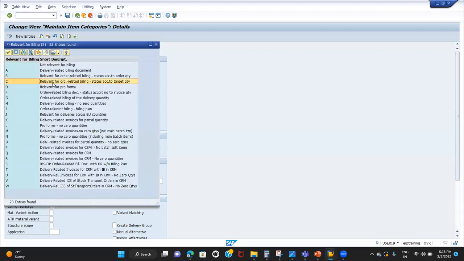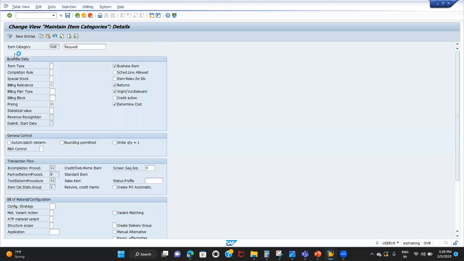Relevant for order related billing. Okay, so these are some of the important settings to remember. So remaining pricing X, that should be fine. It is relevant for pricing.